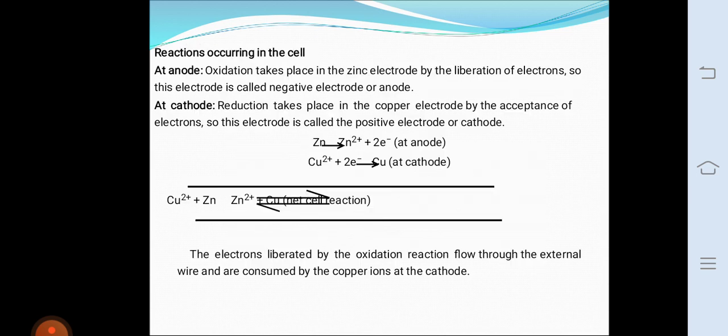The salt bridge consists of a U tube containing a saturated solution of KCl or NaNO3, sodium nitrate, in agar-agar gel. It connects the two half cells of the galvanic cell. The functions of the salt bridge: it eliminates liquid junction potential and it also provides electrical continuity between the two half cells.